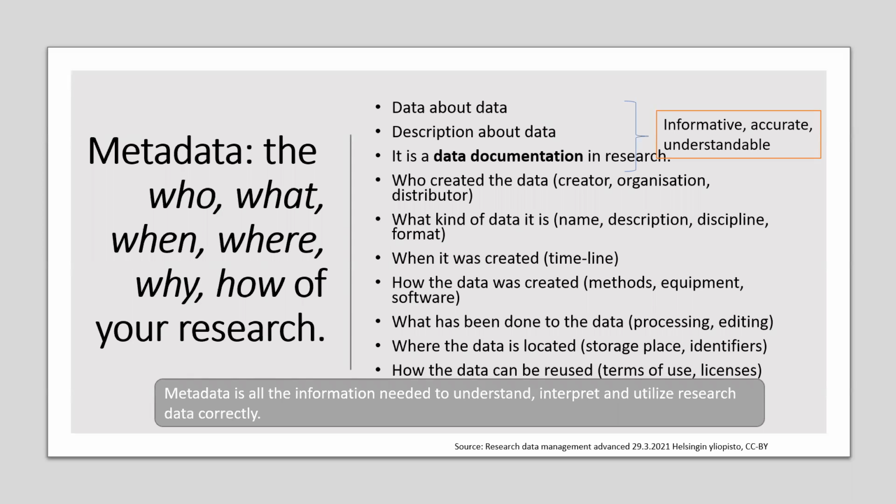So first, let's get clear with some concepts. What is metadata? Some people think it's a quite abstract thing, but actually you encounter metadata very often in your everyday life. For example, when you think about a library catalog and you are trying to find a book, and you find an interesting book and try to find more information about it.